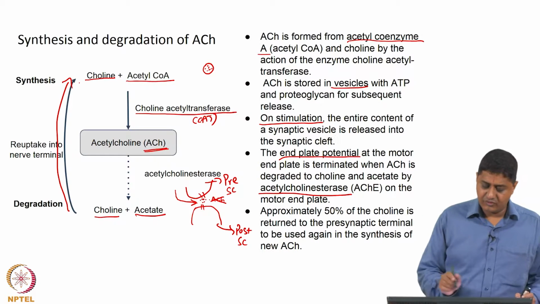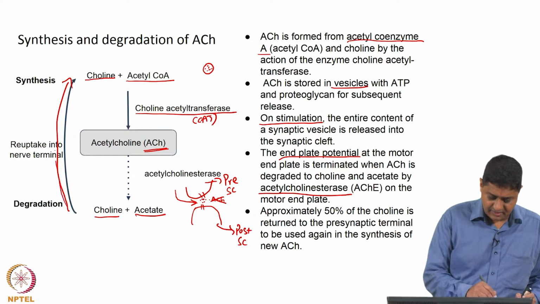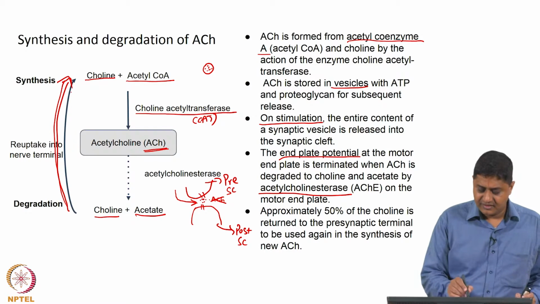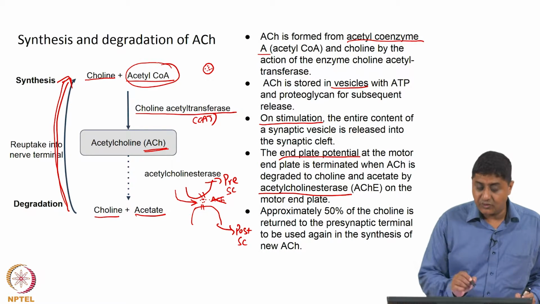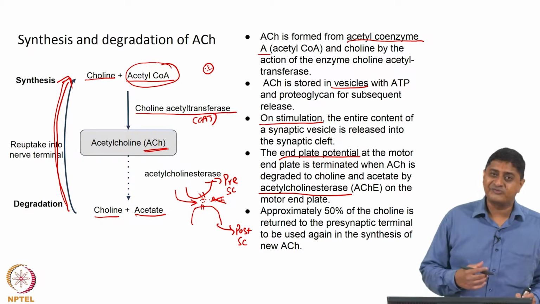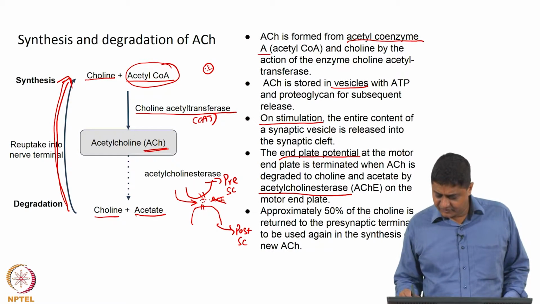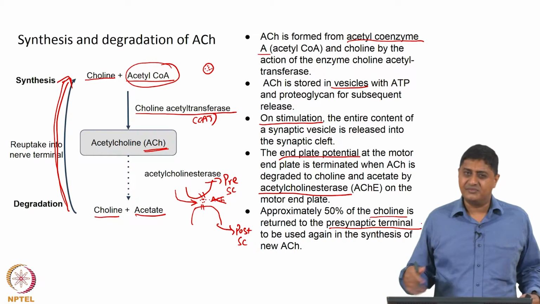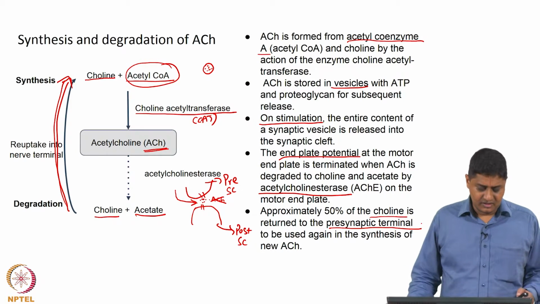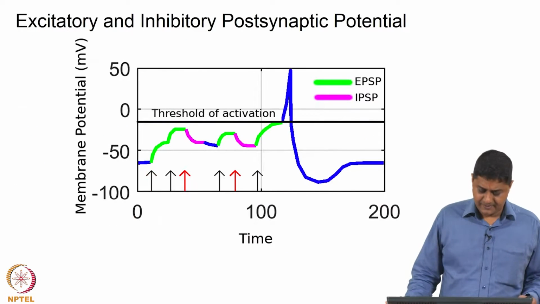So, choline is reuptaken or recycled, then the question is where acetyl coenzyme A comes from, that comes from the presynaptic cell. Approximately 50% of choline is returned to the presynaptic terminal and the remaining choline is excreted, is cleaned out.